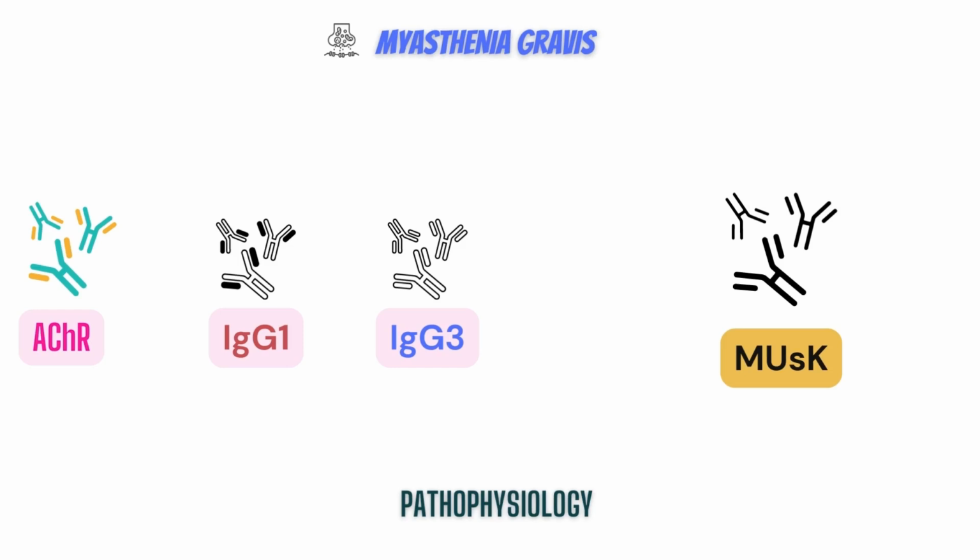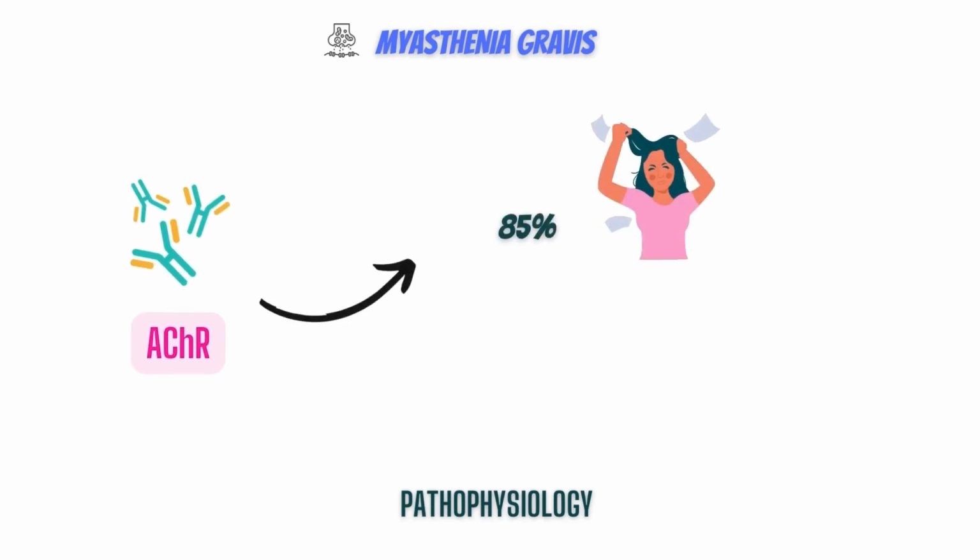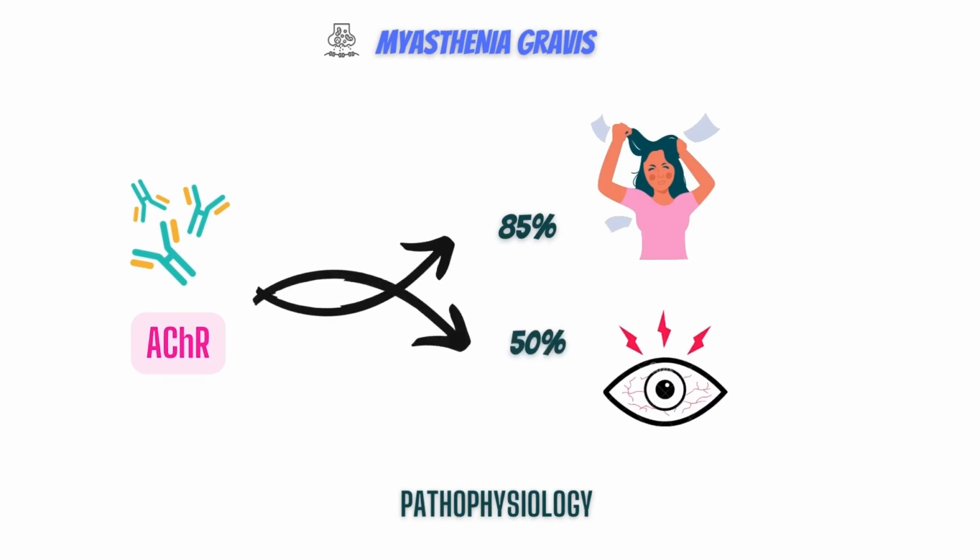MuSK antibodies are predominantly IgG4 and cause disassembly of the neuromuscular junction by disrupting the physiological function of MuSK in synapse maintenance and adaptation. Note, myasthenia gravis is a well-known autoantibody-mediated illness. Antibodies against the acetylcholine receptor are identified in 85% of individuals with generalized muscular weakness, and 50% of those with mainly ocular symptoms, or symptoms related to the vision of the patient.